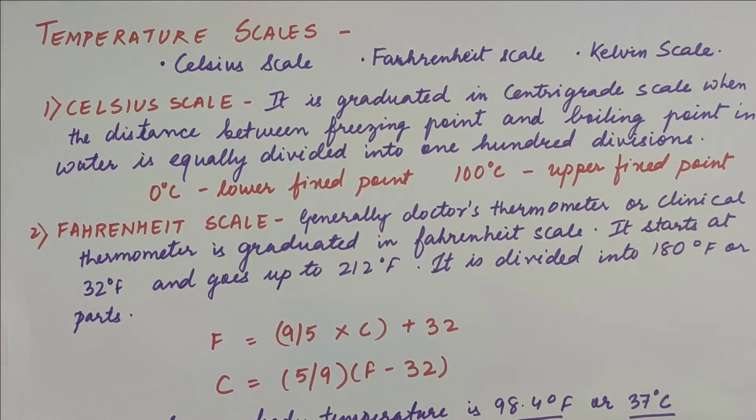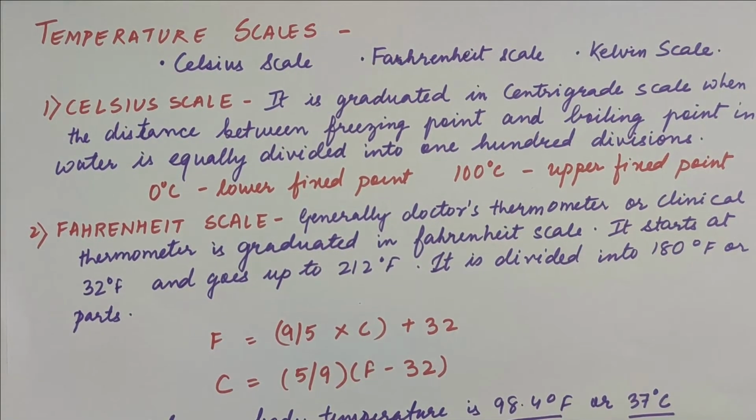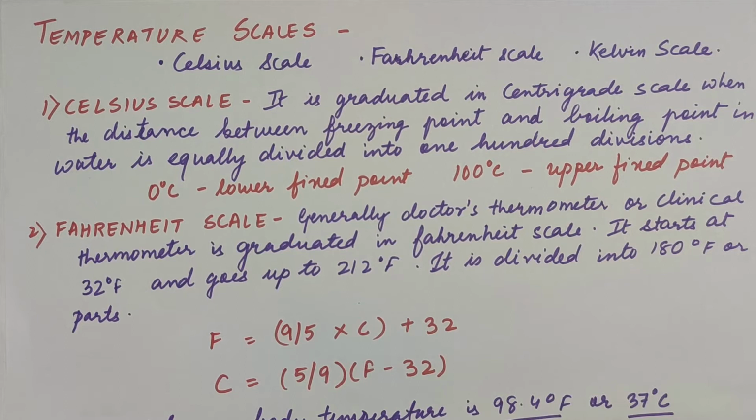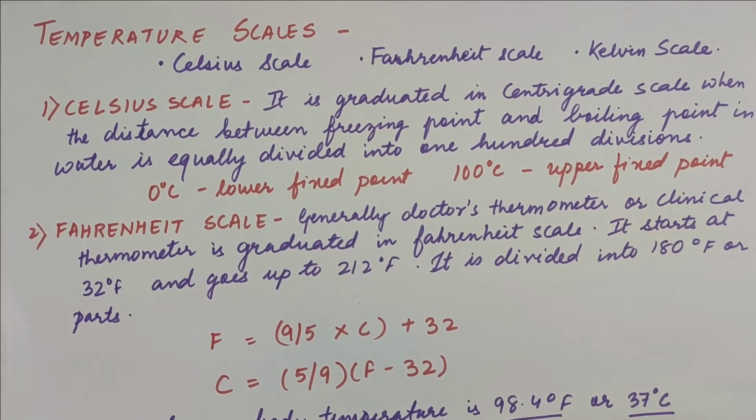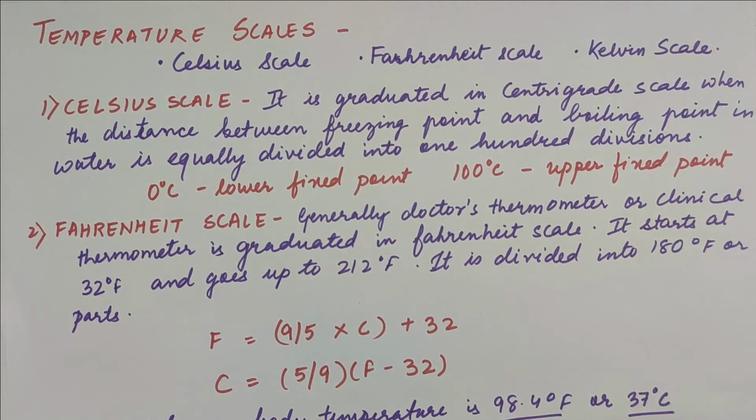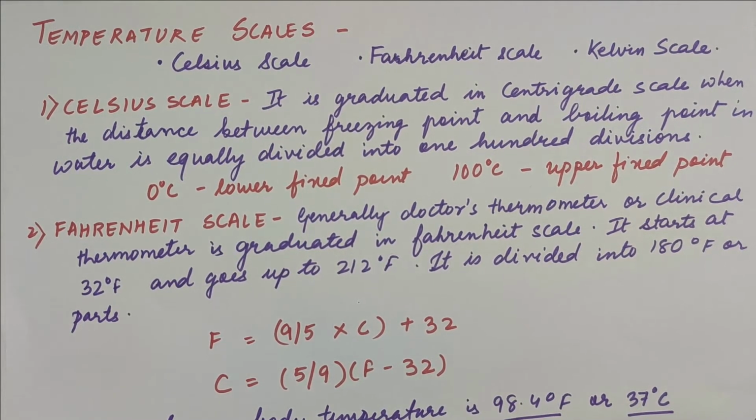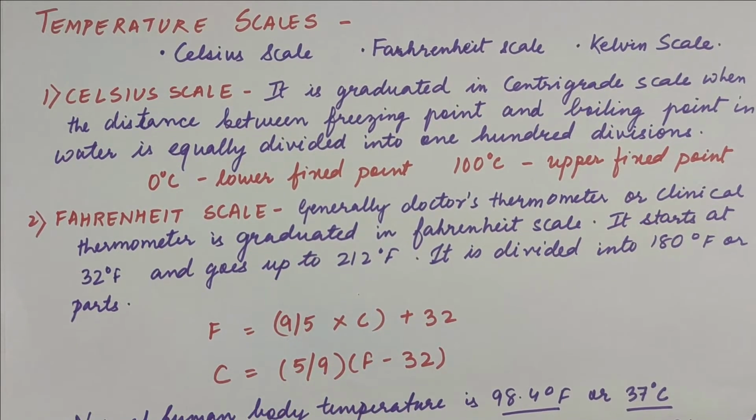We move on to the next topic, that is temperature scales. Now there are various scales that we use for measuring the temperature, like the Celsius scale, Fahrenheit scale, or the Kelvin scale. Right children? The most commonly used ones are Celsius and Fahrenheit. Now the Celsius scale is graduated in centigrade, and it is divided into around 100 points, starting from the freezing point of water, taken as the lower fixed point at 0 degrees Celsius, and the boiling point of water, that is 100 degrees Celsius. So the whole scale is divided between 0 and 100.